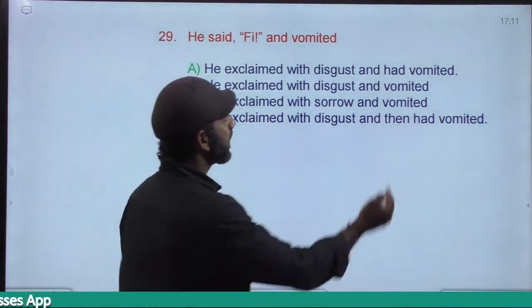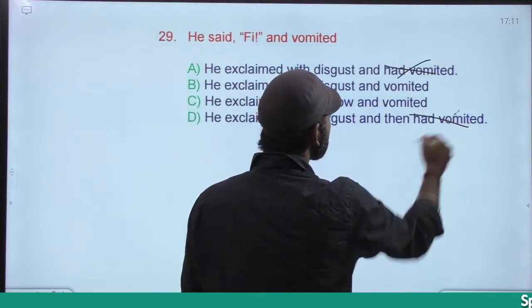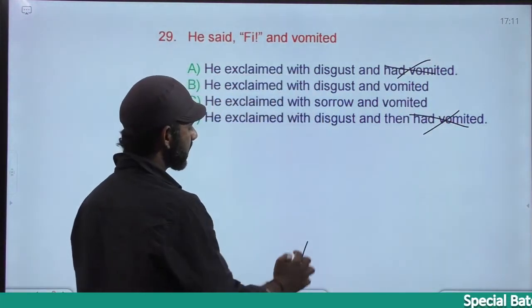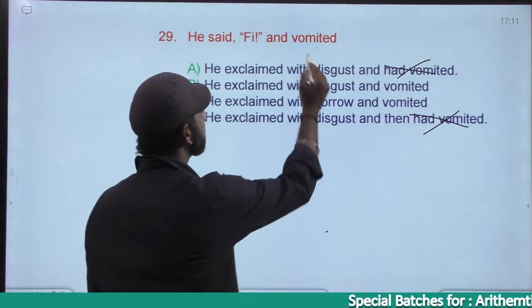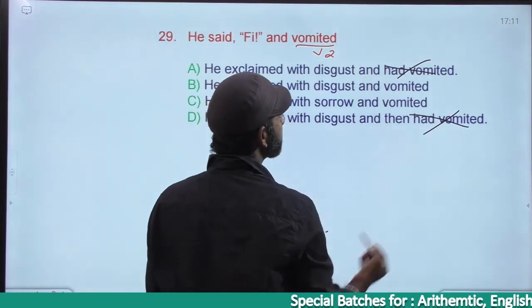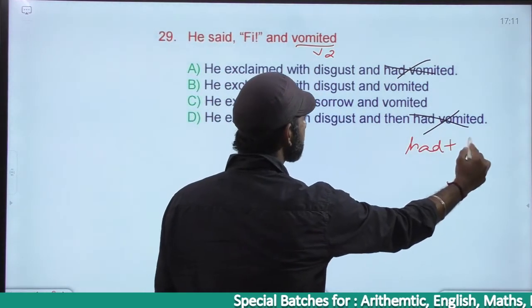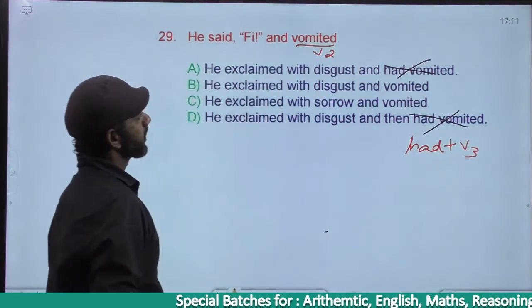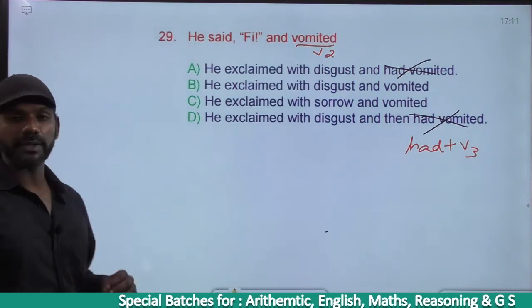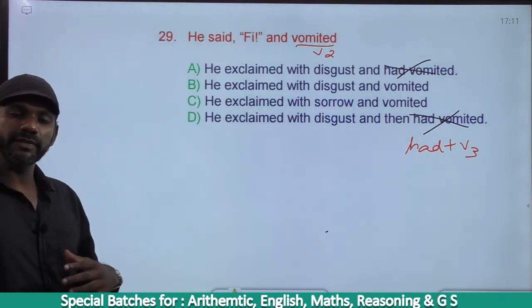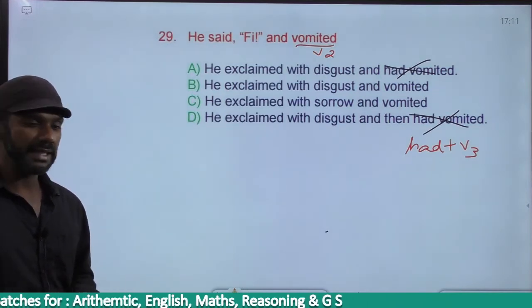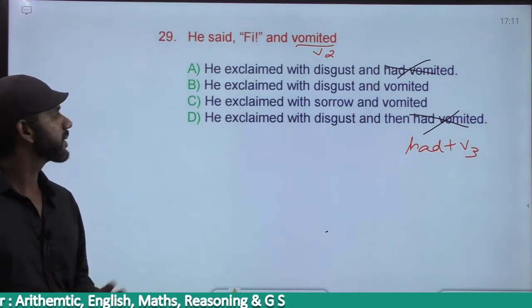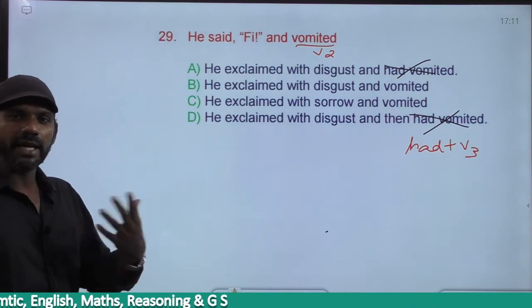Based on that, had vomited is eliminated. Now here vomited is simple past. Simple past here must remain the same. Had vomited is had plus B3, past perfect, eliminated. Now we have two options left, B and C. I told you every sentence or every option that we select as the answer must be grammatically correct and must make sense. He said fee and vomited.